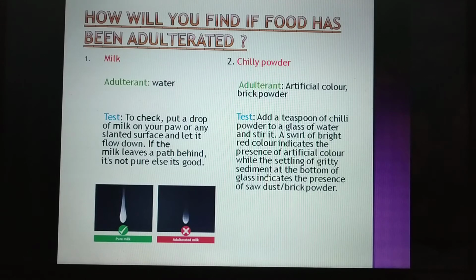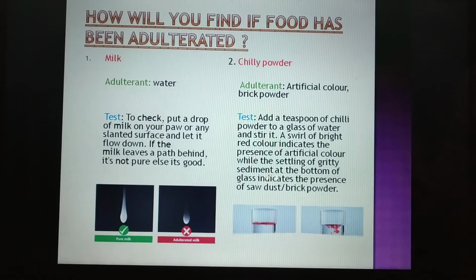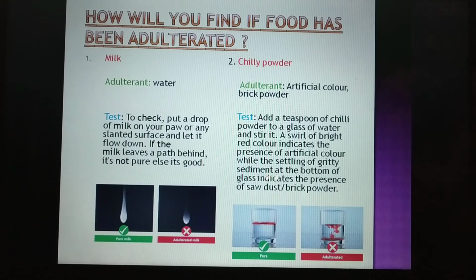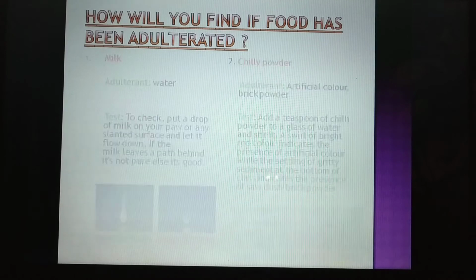Now, a swirl of bright red color indicates the presence of color in it, when you are swirling it, meaning making it move round and round in circles. That red color appearing indicates that there is color in it. And if the chili powder settles down at the bottom of the glass, then that shows that it has been adulterated with brick powder. Just see here the difference between the pure and the adulterated. In the adulterated one, the powder settles down at the bottom because it has been adulterated with brick powder or sawdust.